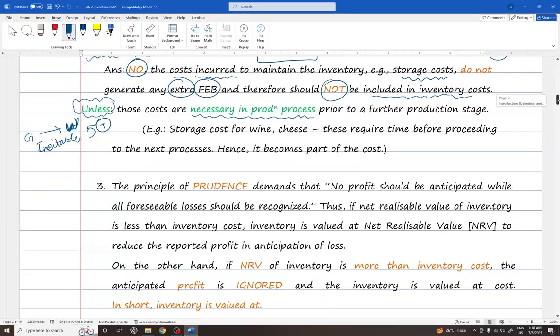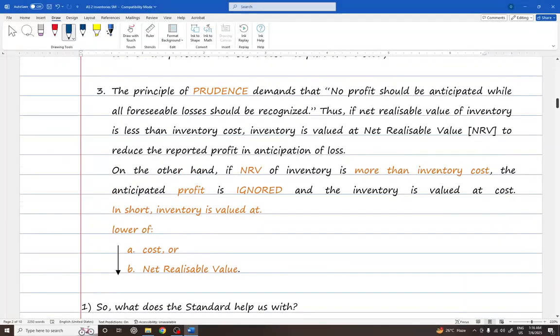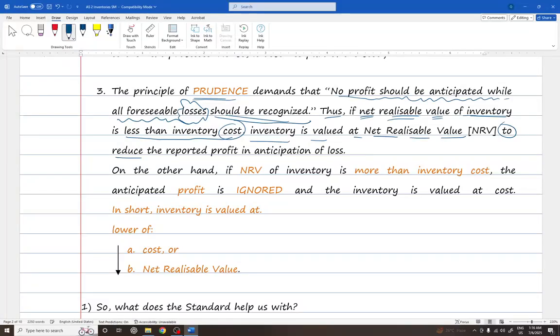Okay. The next important point relates to prudence. Everyone remembers the principle of prudence. What does prudence say? No profit should be anticipated, while all foreseeable losses should be recognized. Thus, if the net realizable value of inventory is less than the inventory cost, inventory is valued at net realizable value to reduce the reported profit in anticipation of loss.